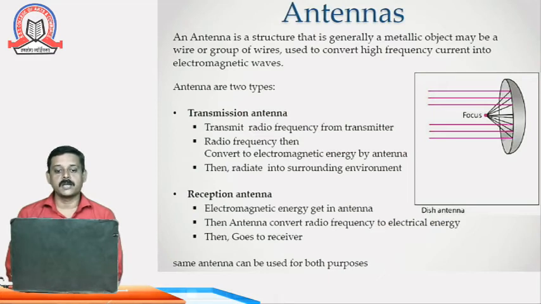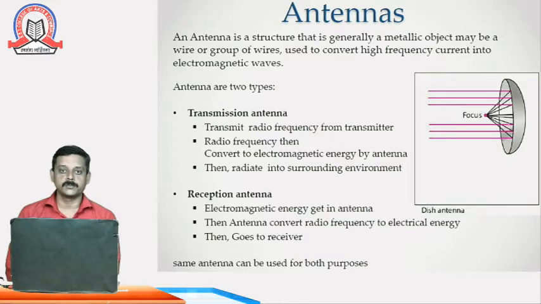There are a few structured antennas where the radio signals hit the surface and are concentrated or gathered at one focused end, through which we receive the signal.